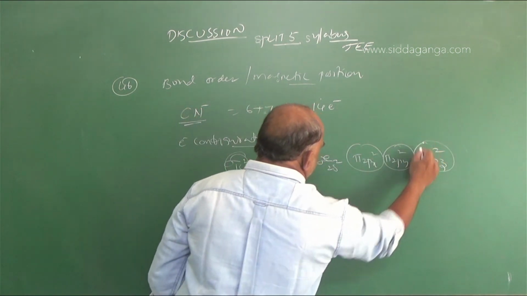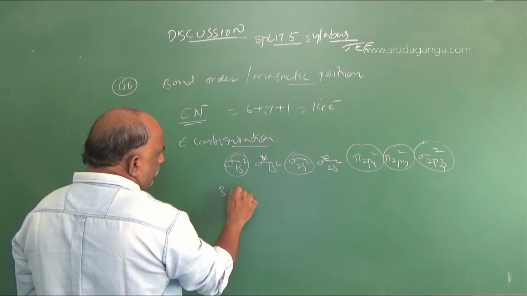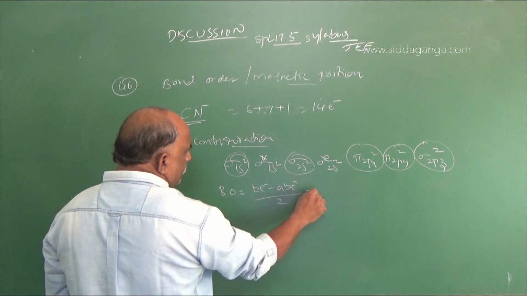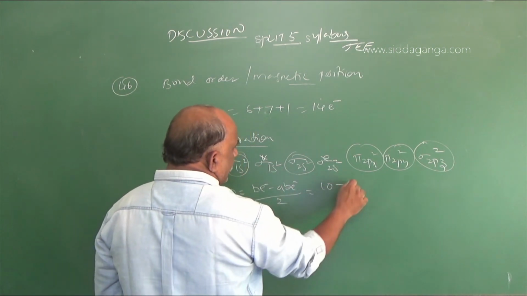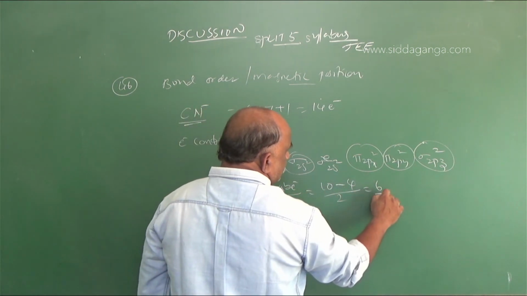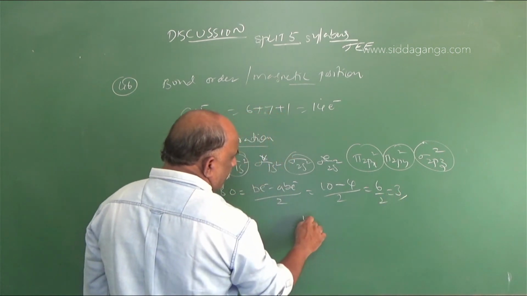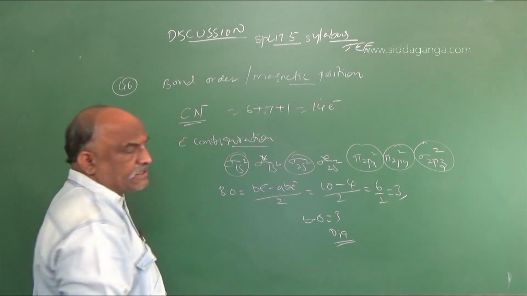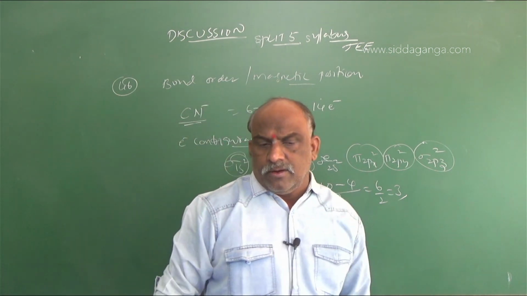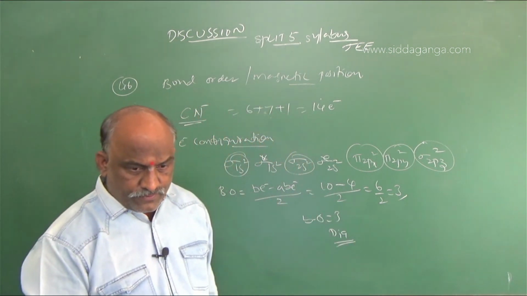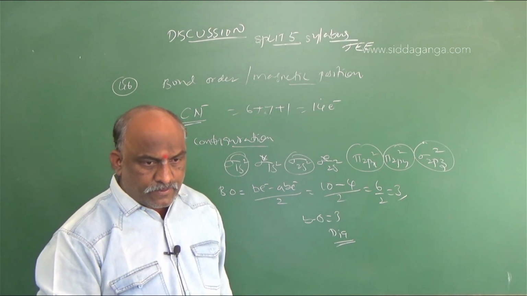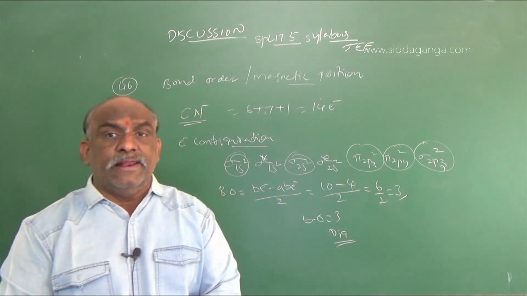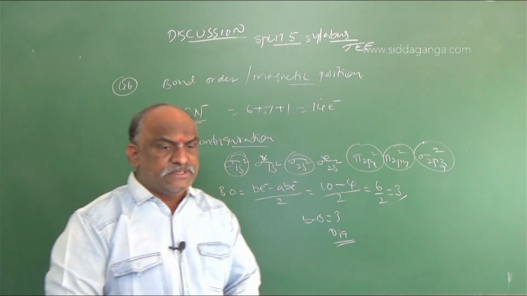These are without stars. So what is the bond order? Bonding electrons minus anti-bonding electrons divided by 2. Bonding electrons 10, anti-bonding 4, divided by 2: 6 by 2 is equal to 3. So the bond order is equal to 3. And this is an example of a diamagnetic substance, because there are no unpaired electrons present in this CN minus.